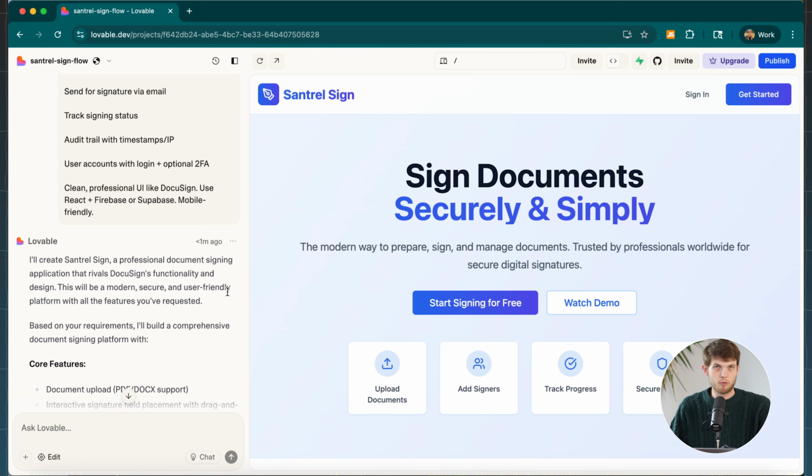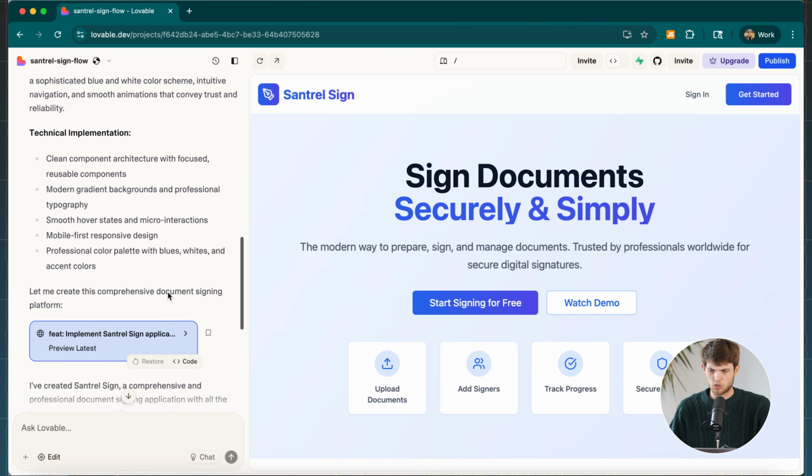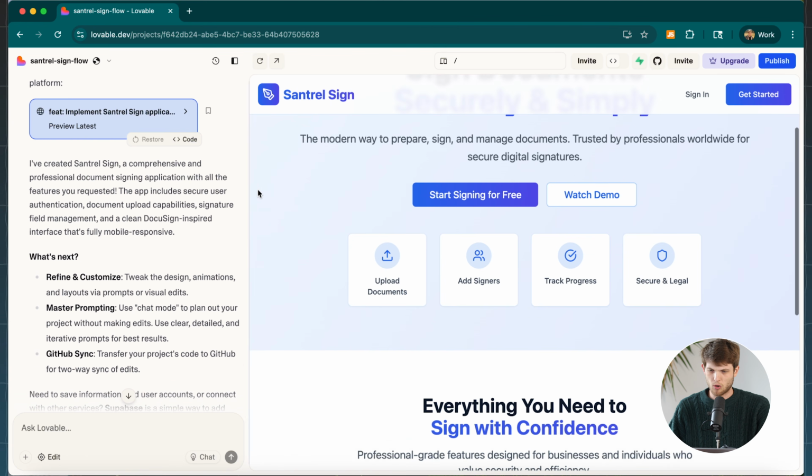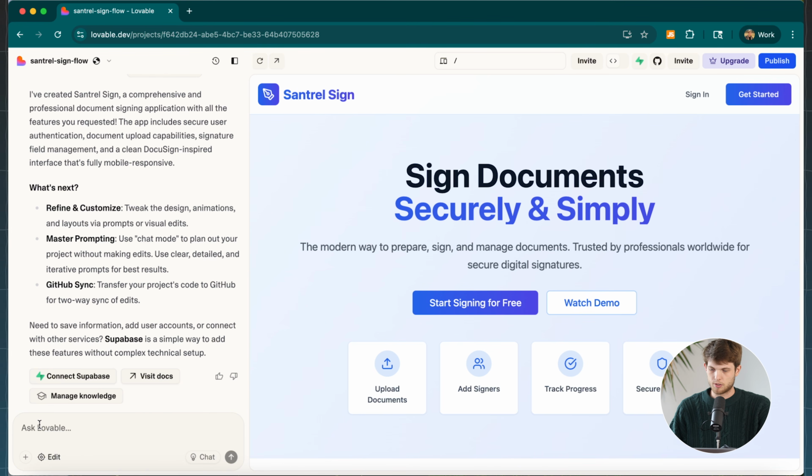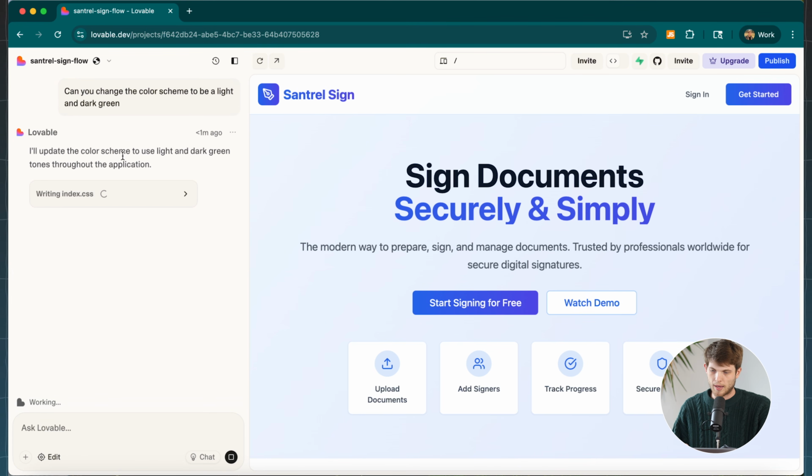So let's start off with the basics here before we talk about the back end stuff of how to actually make this work. Let's say that we want to change some colors on this. Maybe we don't want it to be blue, but instead we want the color scheme to be green. I can just ask it right here. Okay, so I just asked, and Lovable is going to go ahead and start fixing that, and it's going to change it from blue to green without me having to click through and drag and drop like what you would have to do on a website builder or something. So much easier this way.